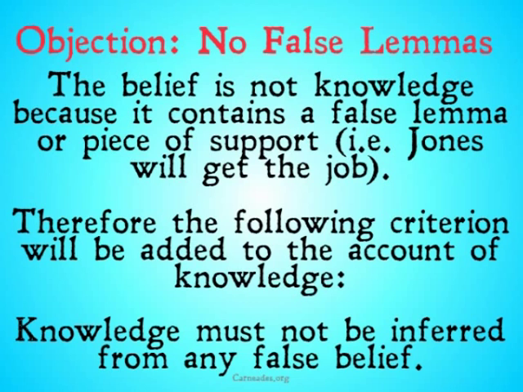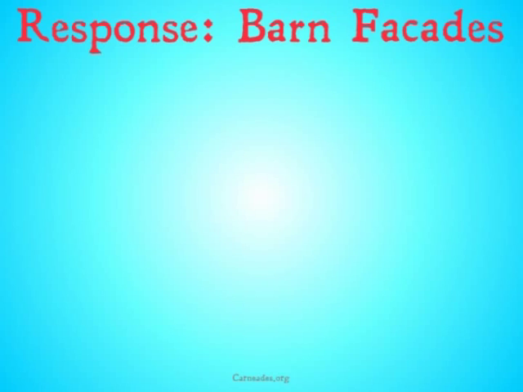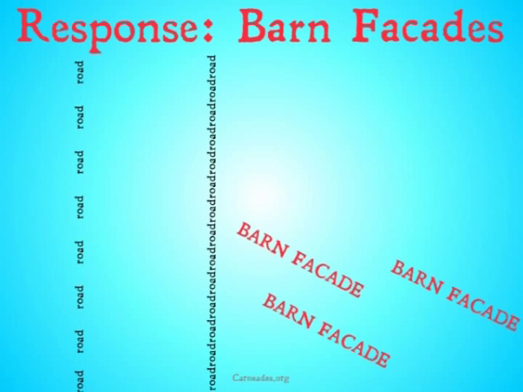Or do we? The response from the position of the Gettier problem would be something along the following lines. The famous Barn Facade thought experiment. So, imagine that there is a specific country, or area of the country, where they take great joy in fooling passing motorists with very ornate and very convincing barn facades. These facades, when looked at from the angle of the road, appear perfectly to be barns, but when looked at from any other angle can be seen to be merely facades, fake.